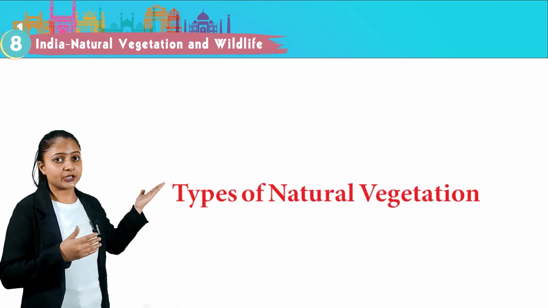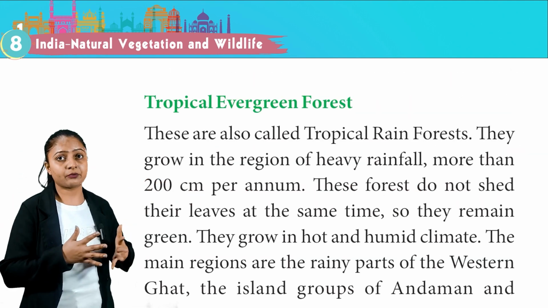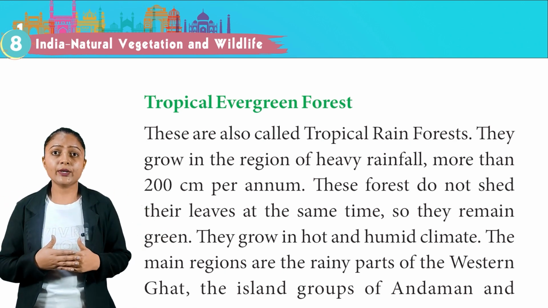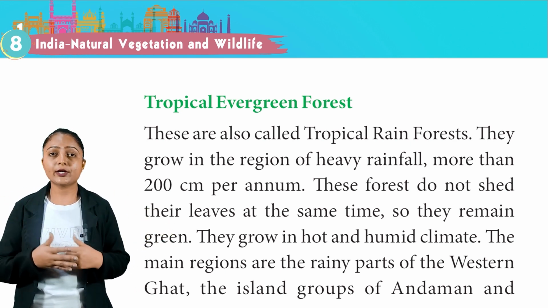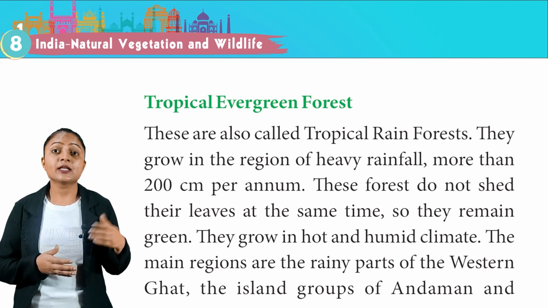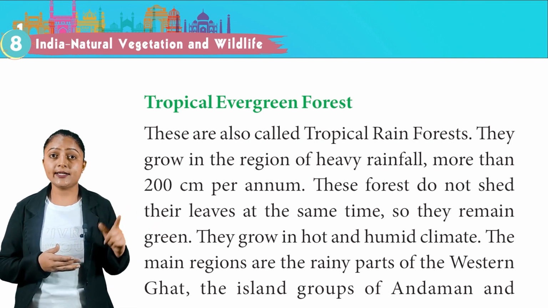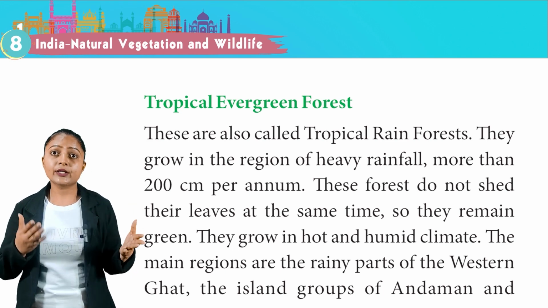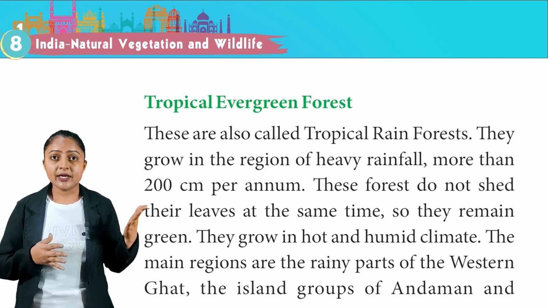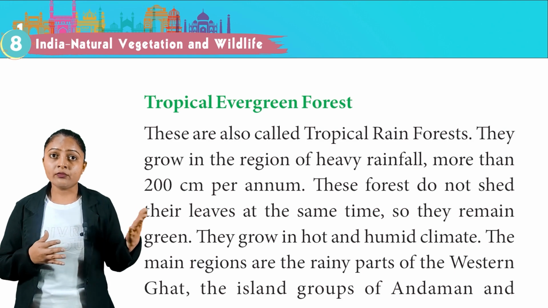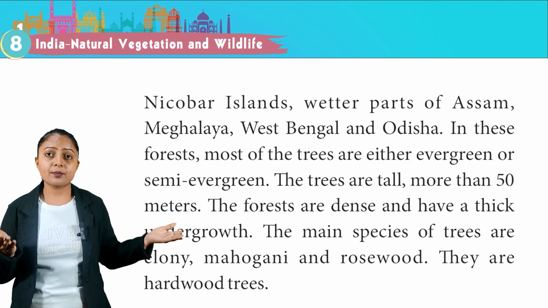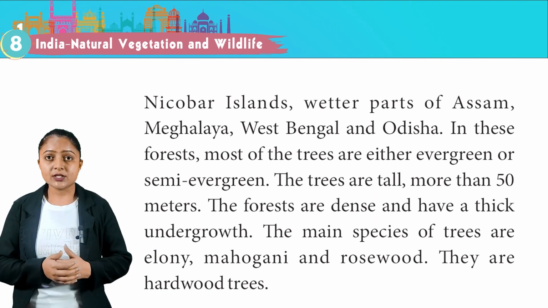Types of natural vegetation. First, tropical evergreen forest. These are also called tropical rainforest. They grow in the region of heavy rainfall, more than 200 cm per annum. These forests do not shed their leaves at the same time, so they remain green. They grow in hot and humid climate. The main regions are the rainy parts of the Western Ghat, the island groups of Andaman and Nicobar Islands, wetter parts of Assam, Meghalaya, West Bengal and Odisha.